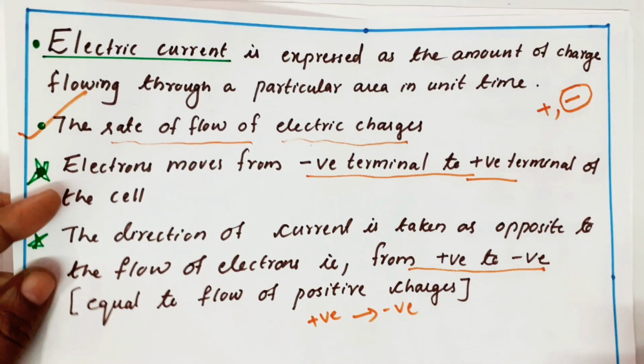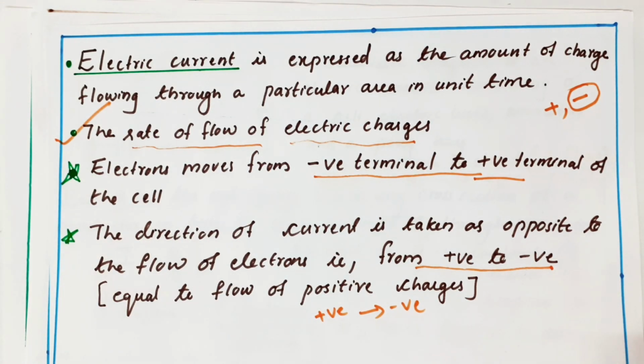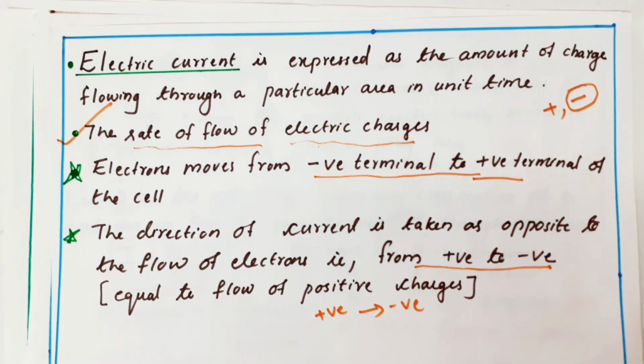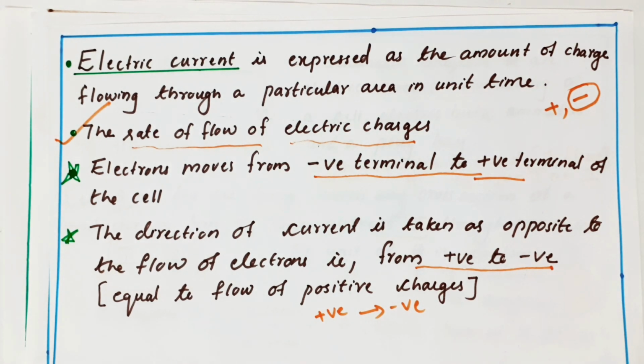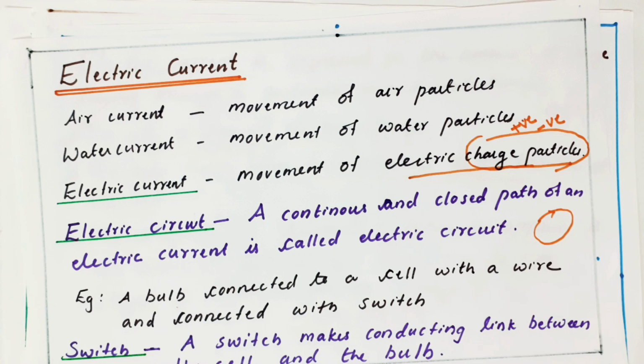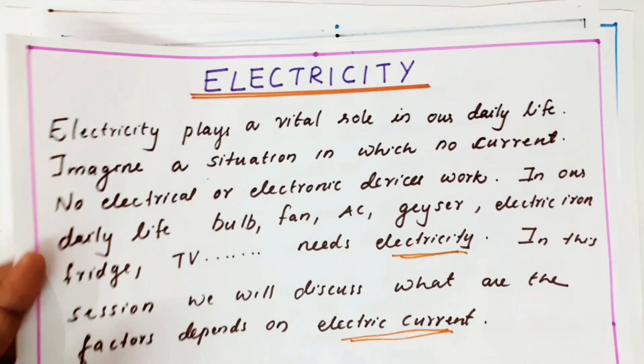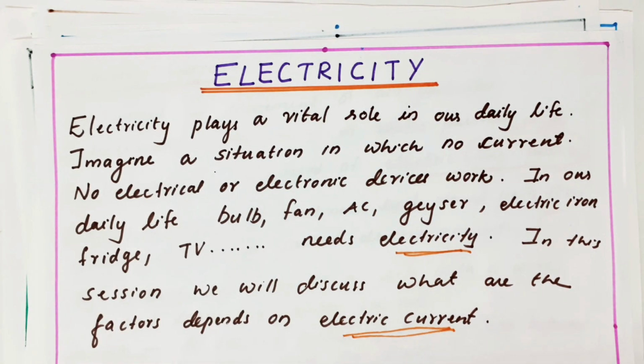Then the main thing: what is the direction of current? The direction of current is taken as the direction of positive charges, from positive to negative, or opposite to the movement of electrons. In short, electric current is nothing but the rate of flow of charges.